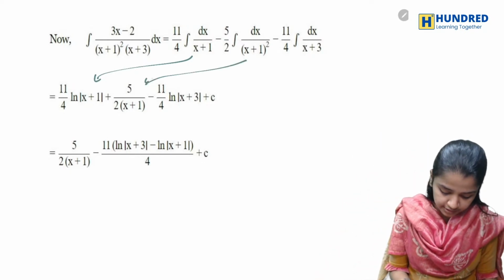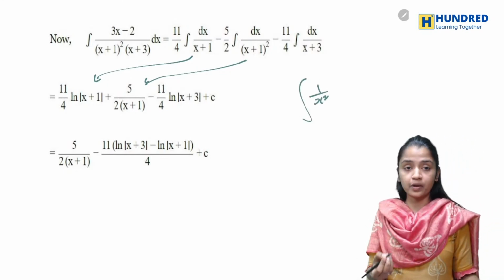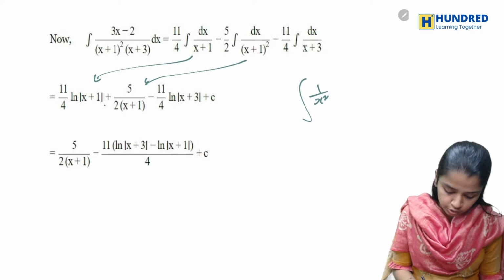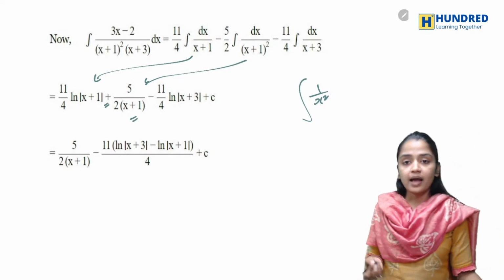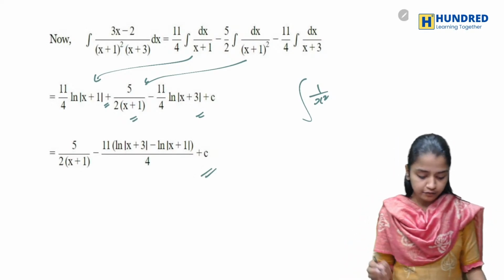And when I do this, when you differentiate 1 by x square, it will be minus 1 by x. So that's how you get this term. And now when you further solve it, you will be getting it of this form.